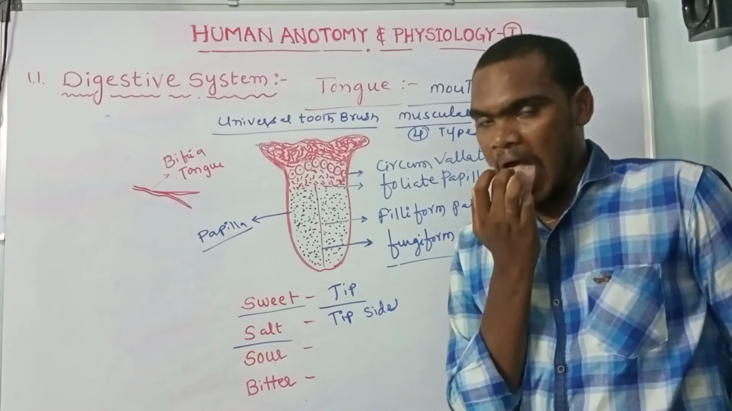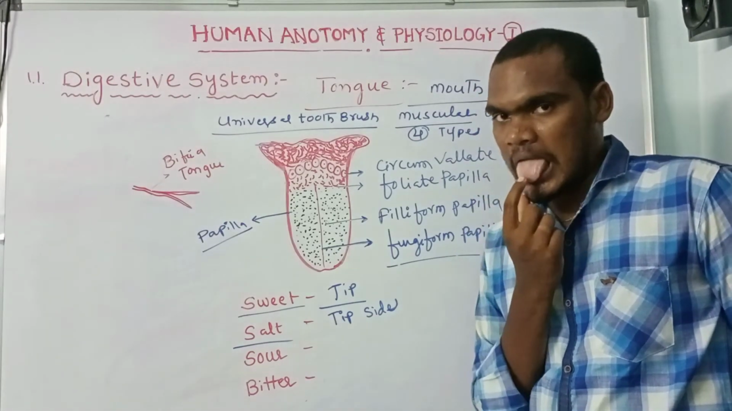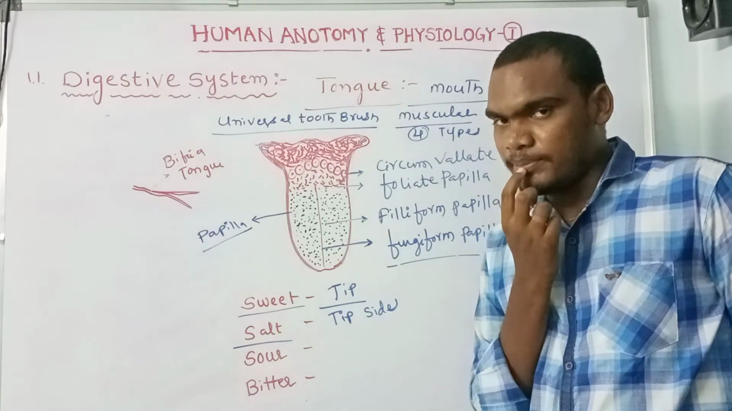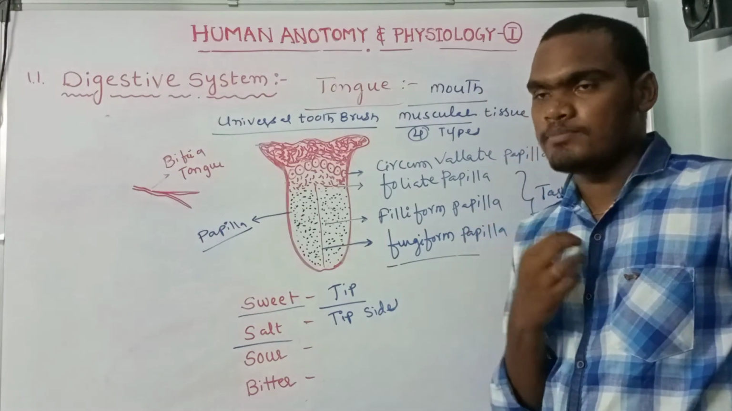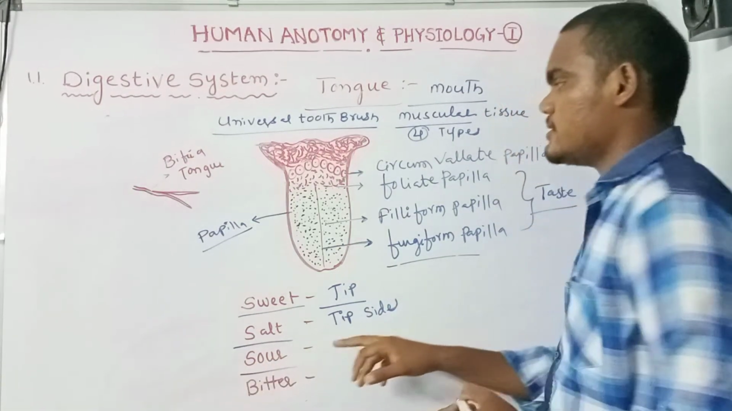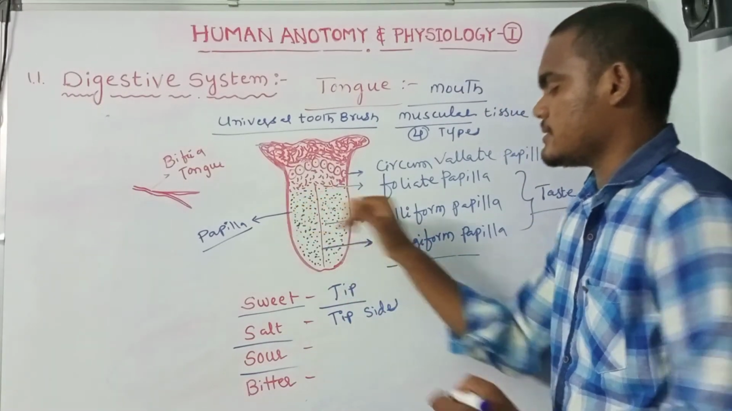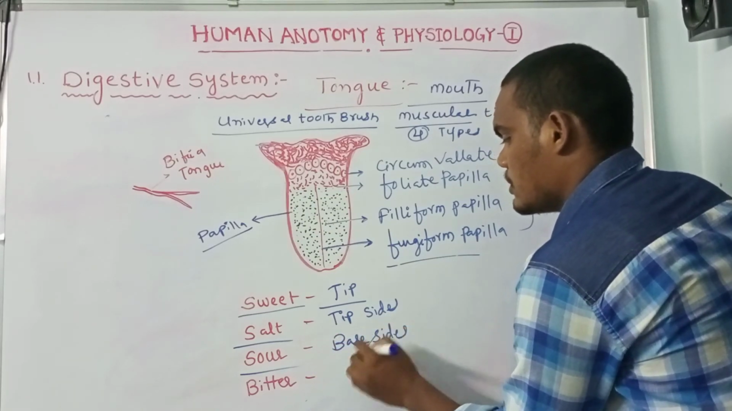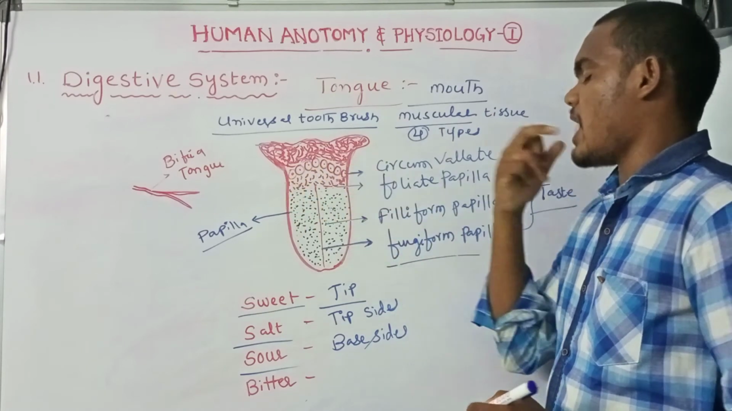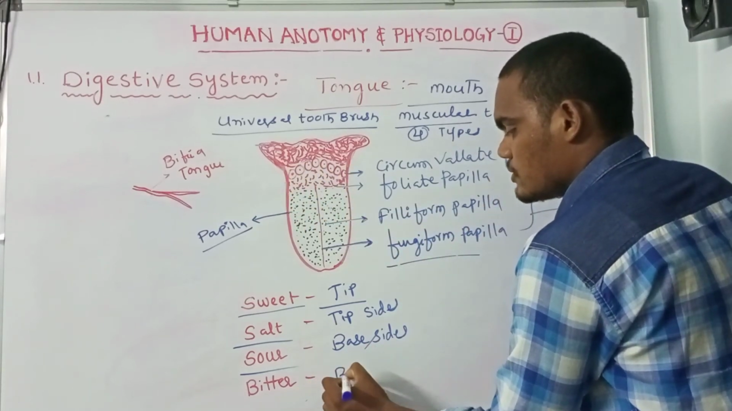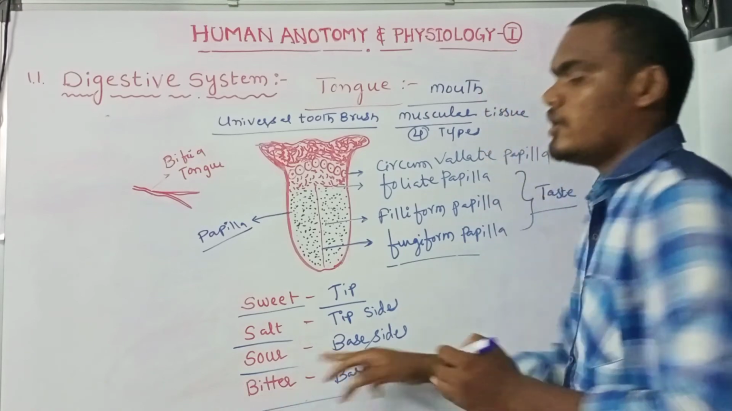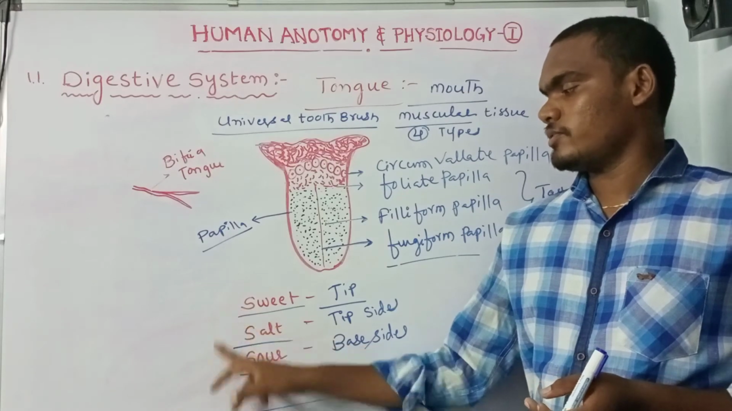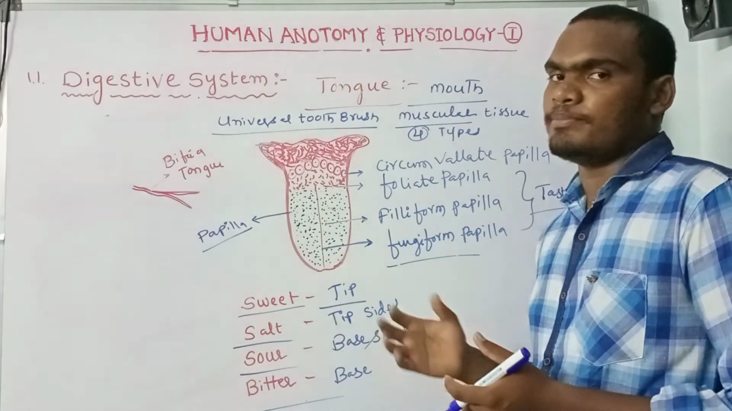For example, if you take salts, they are observed in the middle region, and sugar is observed at the tip. Sour is present at the base sides, and the circumvallate papillae at the base detect bitter. So the base region observes the four types of taste buds: sweet, salt, sour, bitter.